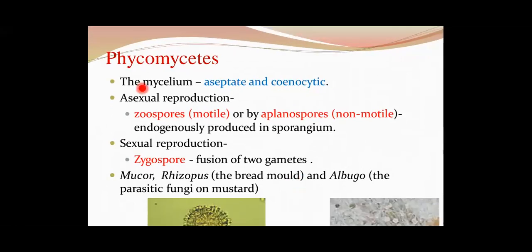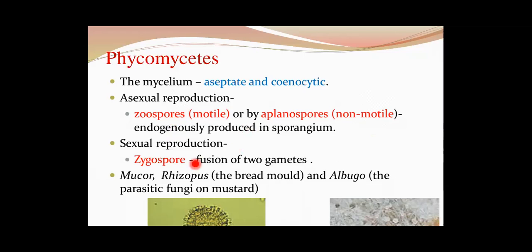The number 1 is called Phycomycetes. What is Phycomycetes? In Phycomycetes, the mycelium is aseptate and cenocytic. Asexual reproduction occurs by means of zoospores, which are motile structures, or by aplanospores, which are non-motile. And these spores are produced endogenously in the sporangium. With this, you have to remember, children, this is very important, whether the spore is endogenous or exogenous. So you should know that these spores are endogenously produced within the sporangium.